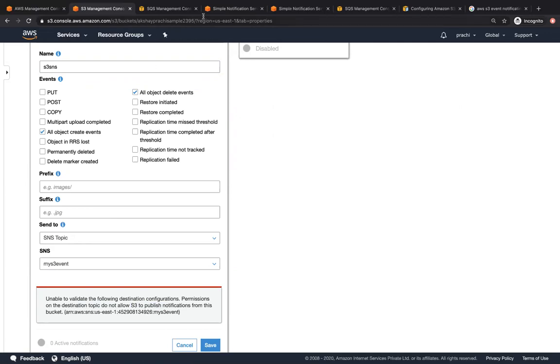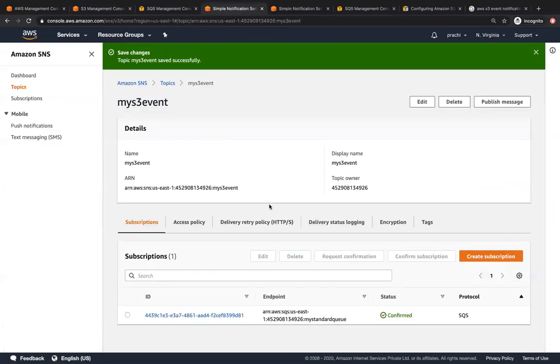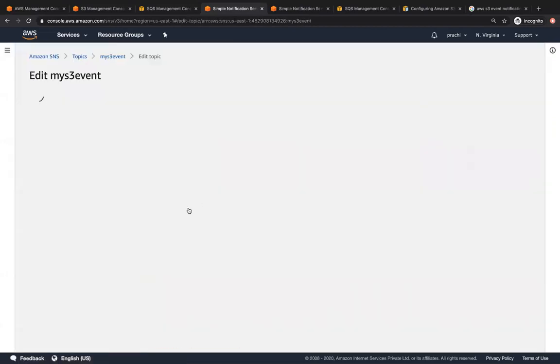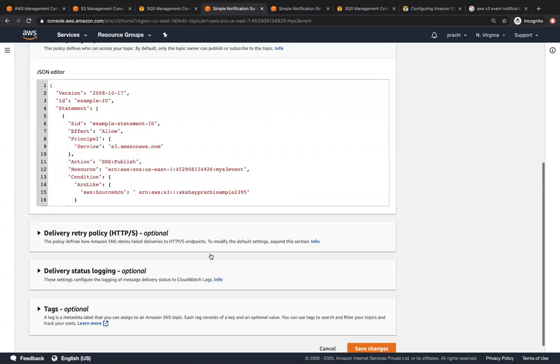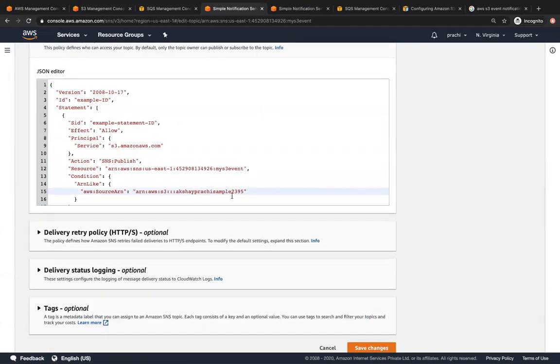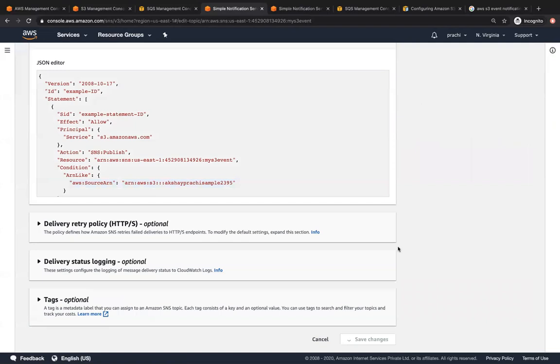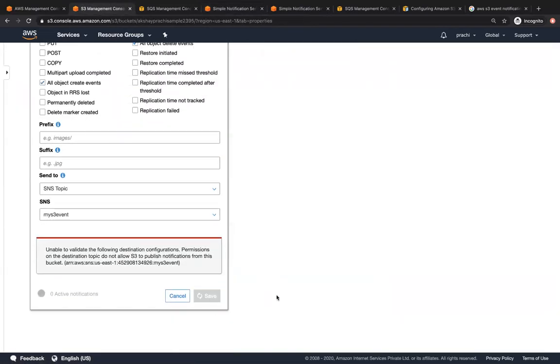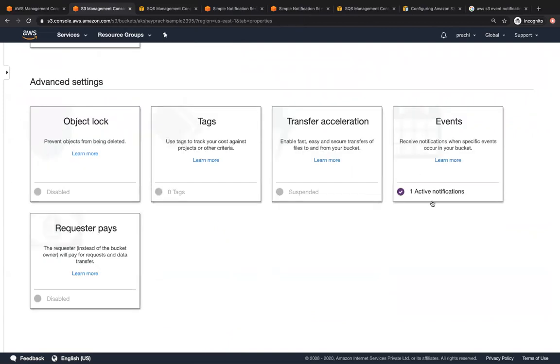So let's go to the SNS topic policy and see what could be the problem. We have created a subscription of type SQS, right? And on the access policy, you can see what we have configured. Okay, I think there is a mistake over here, which is this extra addition of space. Let's edit this, go to the access policy, move this back one space and click on save changes. Now let's try this again. Let's click on save. Okay, cool. Now it has saved.